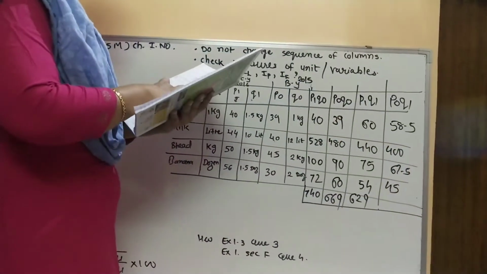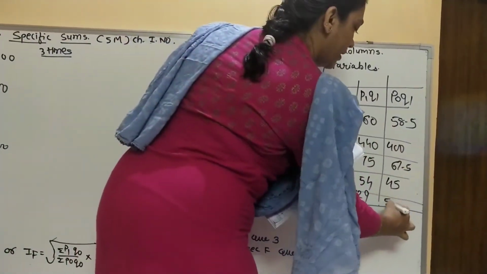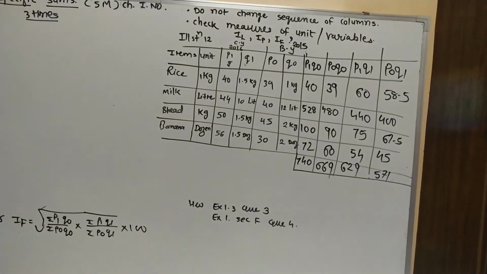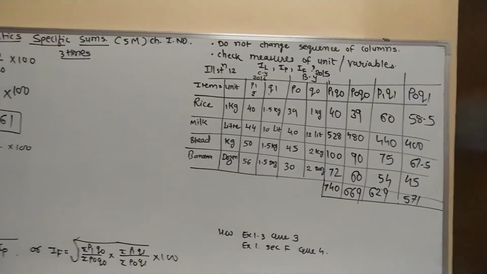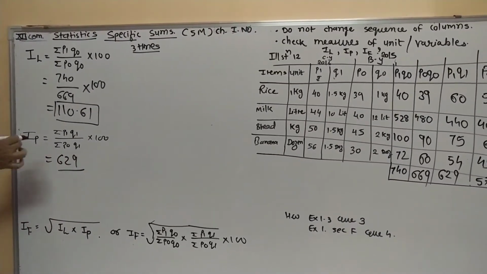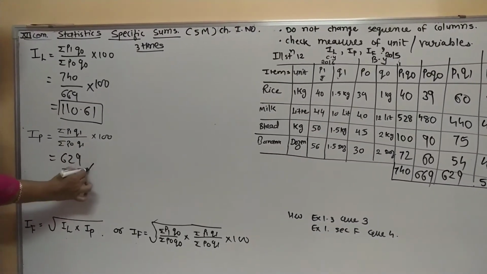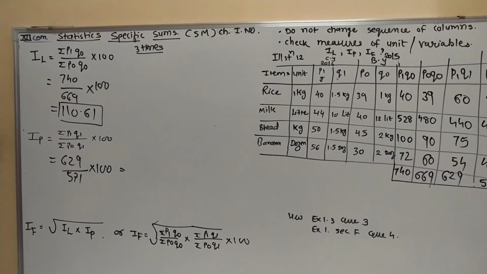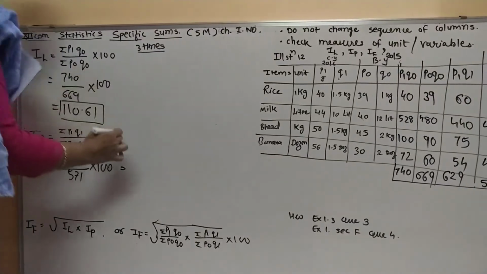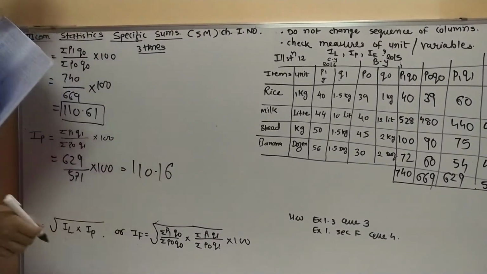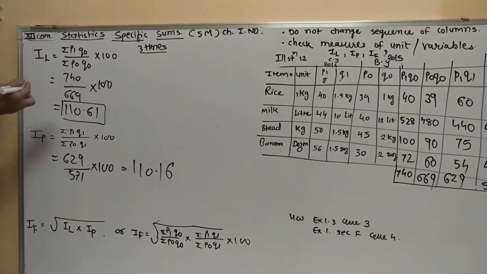The summation would be 571. Substitute in the main formula both the answers. P1 Q1 answer will be 629, P0 Q1 571, into 100. When I solve it, I will get the answer 110.16. Clear?